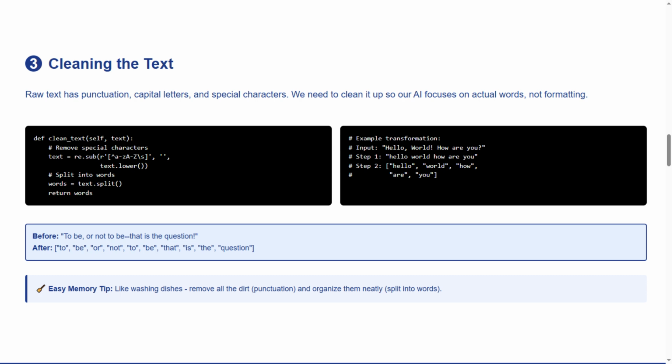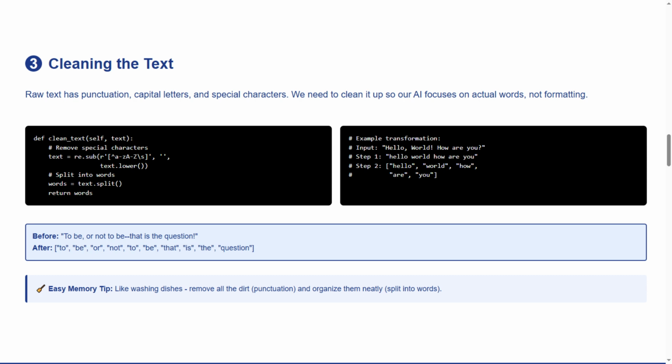Time for some digital housekeeping. Raw Shakespeare text is messy. It has punctuation, capital letters, and special characters that confuse our AI. We need to clean it up. Our code shows the clean_text function that removes special characters and splits text into individual words. Watch this transformation. "Hello, world. How are you?" becomes a clean list: hello, world, how, are, you.